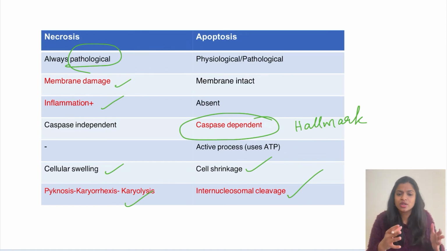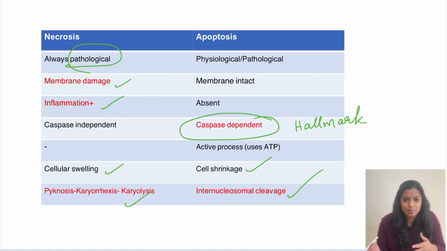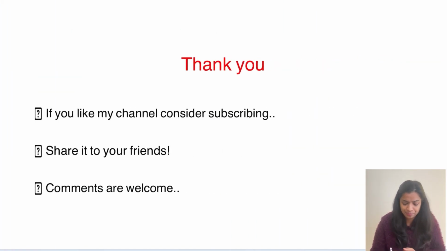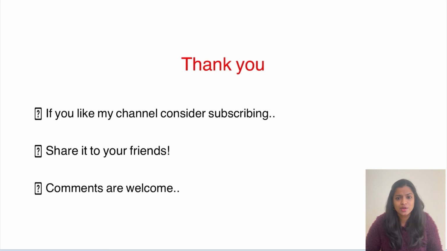So, we saw the basics of necrosis, apoptosis, reversible cell injury and irreversible cell injury. In the next video, we'll be reading about the patterns of necrosis, and later on we'll discuss the apoptosis pathway in detail. So that's it for today's video. I hope to see you soon in the next video, which is on the patterns of necrosis.